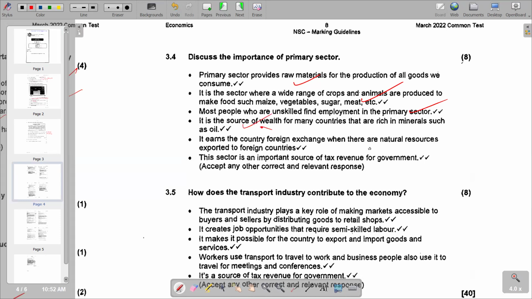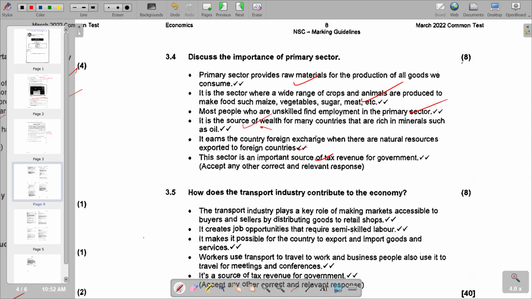It is a source of foreign exchange where natural resources are exported to foreign countries. So obviously, when we have excess in the primary sector, we are going to export, and then the country will earn foreign currency, which is a positive in terms of securing our foreign currency reserves. Then we have got our next one. This sector is an important source of tax revenue for government. Remember, it is also taxed in the private sector, and that becomes a source of revenue. So this is what we have.